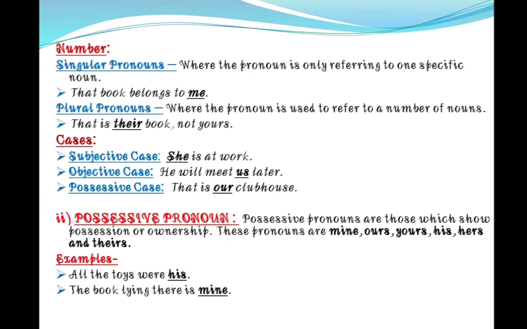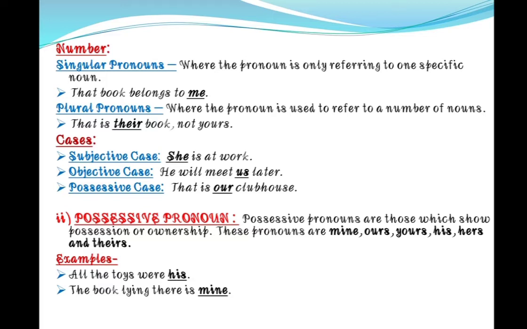Next is number: singular pronouns, plural pronouns. Where the pronoun is only referring to one specific noun, that will be considered as singular pronouns. That book belongs to me. Here me is used for singular. Plural pronouns, where the pronoun is used to refer to a number of nouns, means more than one, that is, their book, not yours. It means that books, that is their books. Their is used for more than one.